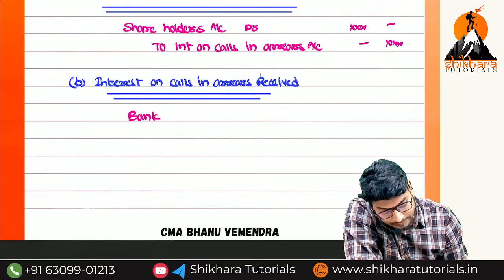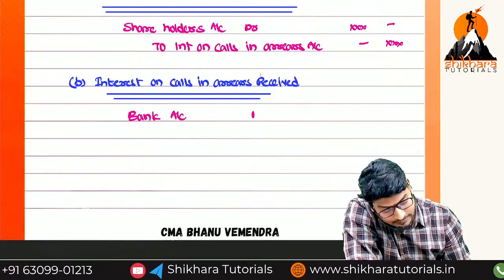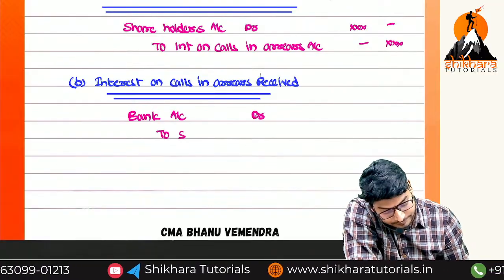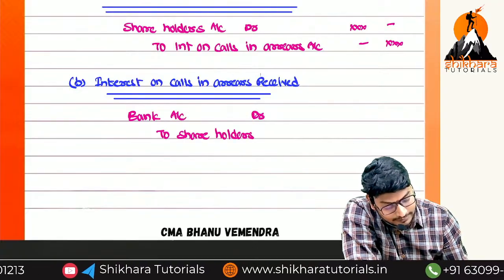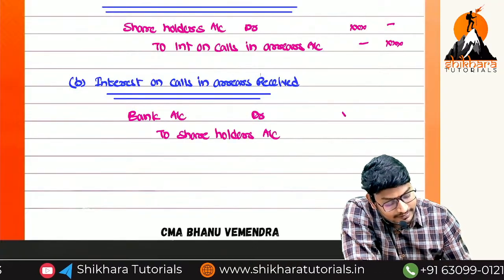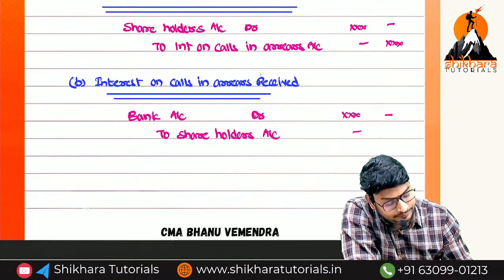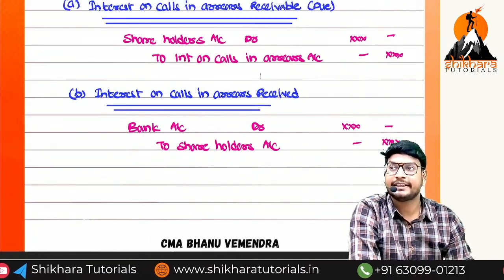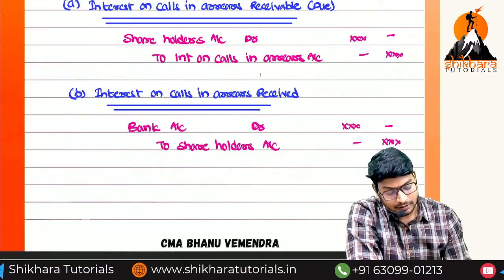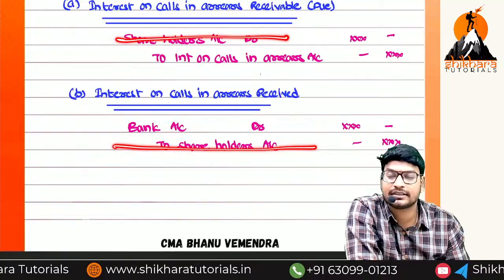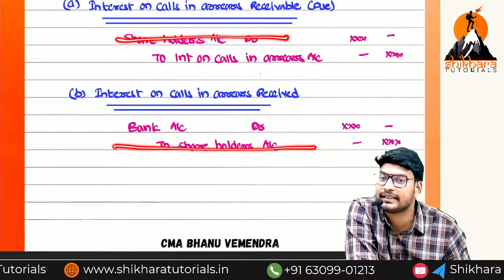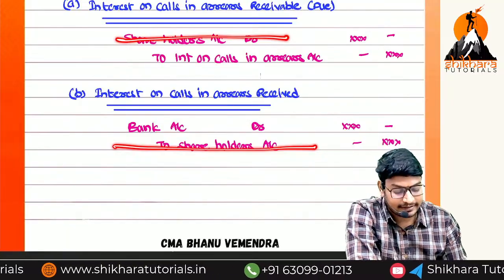Bank account debited to shareholders account. That means what is the net entry, ma? What is the net entry? Shareholders will be cancelled, because in the first entry shareholders are debited, and in the second entry shareholders are credited. What is the net entry, ma?